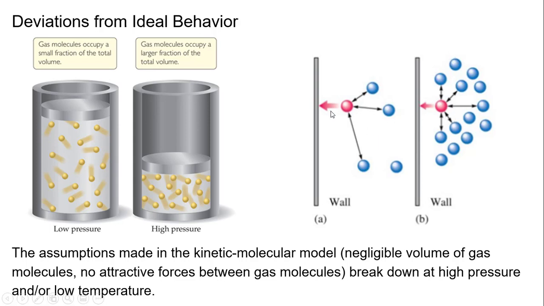As you can see, this is a large arrow, this is a smaller arrow. The molecules do interact with each other. There are intermolecular forces occurring between them. So these forces of attraction in a gas do occur. This approximation is very good at low pressures where the molecules tend to be far apart, A. But B, intermolecular forces become significant at higher pressures because molecules tend to be closer together.